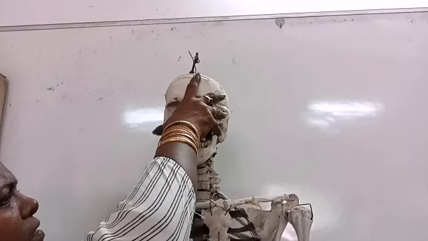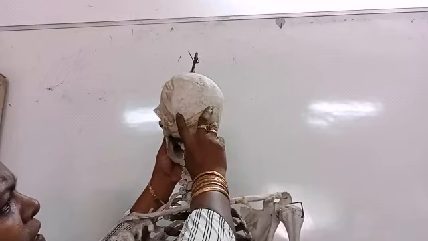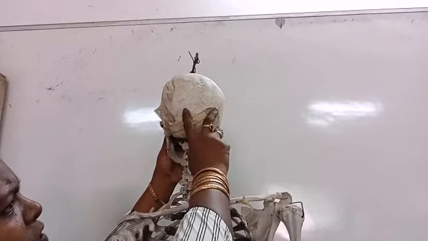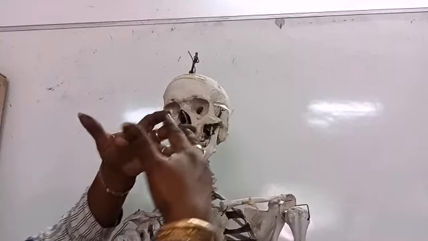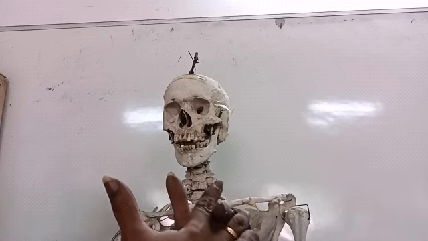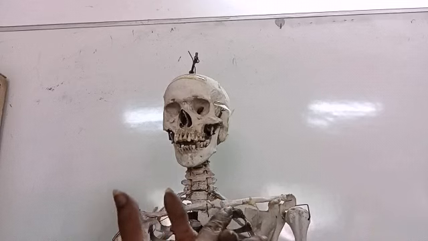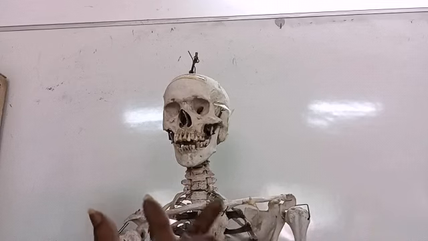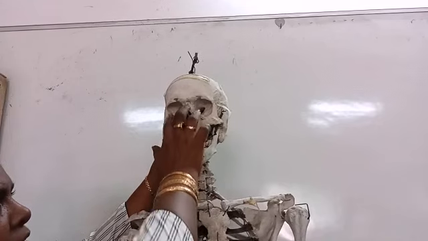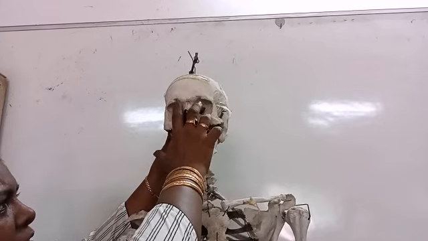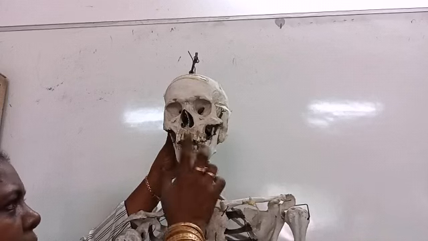All these skull bones are joined in a zigzag manner. These are sutures. If they want to do any surgery, they can open the skull like this. So this joint is an immovable joint. Then these are the facial bones: the eye orbit, nasal bones, upper jaw and lower jaw, maxilla and mandible.